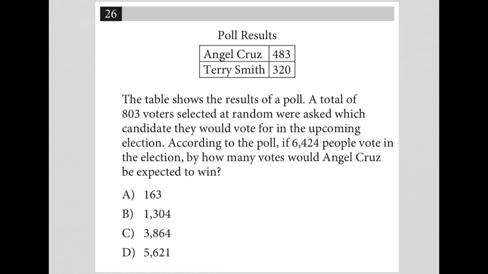So this question starts off by providing some poll results. We see that Angel Cruz has 483, most likely votes, and Terry Smith has 320, I'm assuming, votes. So the question goes on to say the table shows the results of a poll, a total of 803 voters. Okay, perfect. So if we had that, that'd be part of the table. This would be the total.